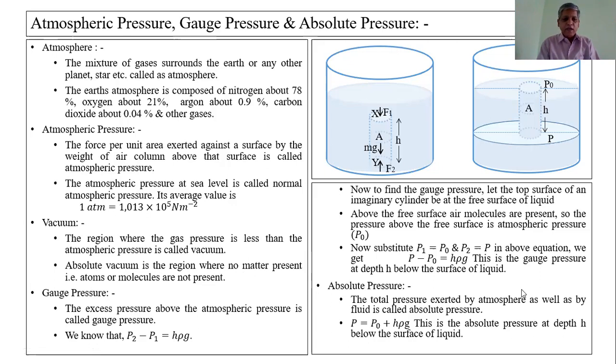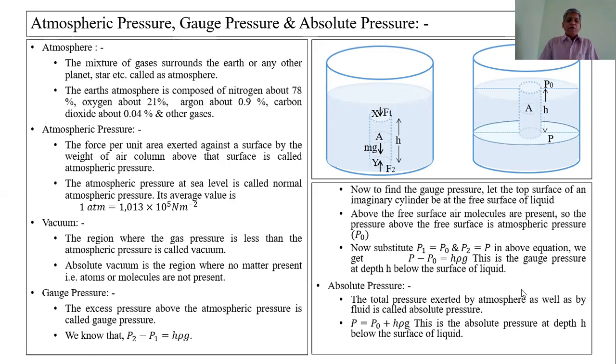Another concept is gauge pressure. The gauge pressure means the excess pressure above the atmospheric pressure of that substance.